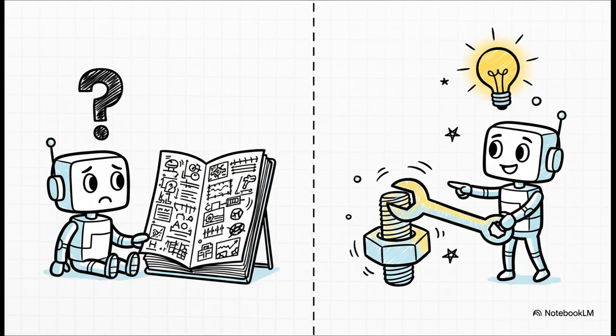And this third one, this might be the most important. They figured out that just describing a tool with a technical schema isn't enough. You have to show the AI how to use it. You give it examples. See, a schema tells the AI the rules of the road, but an example teaches it how to actually drive. It learns the unwritten rules, like how to format a date just right. It's the difference between reading the manual and watching an expert at work.